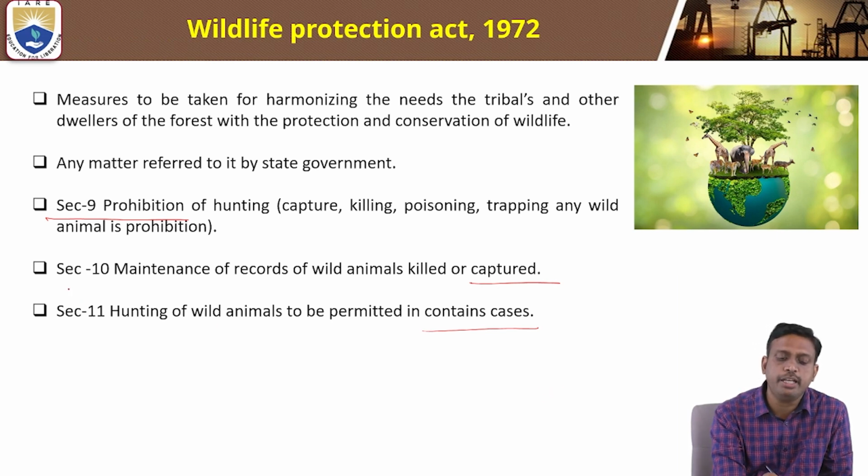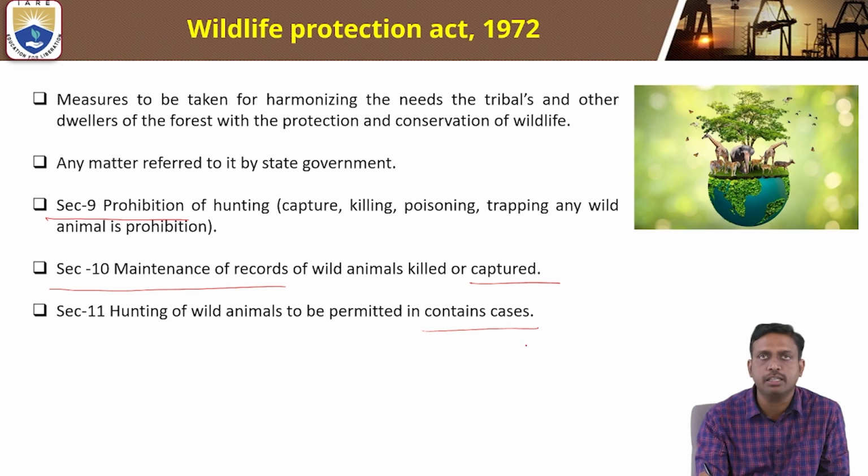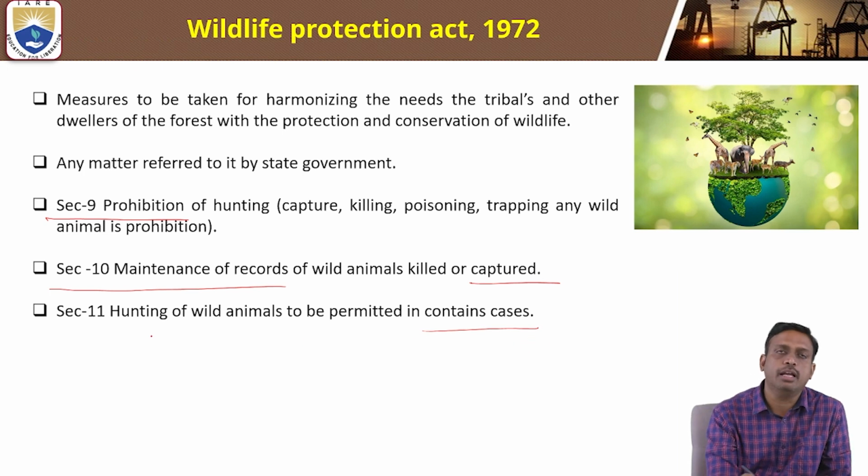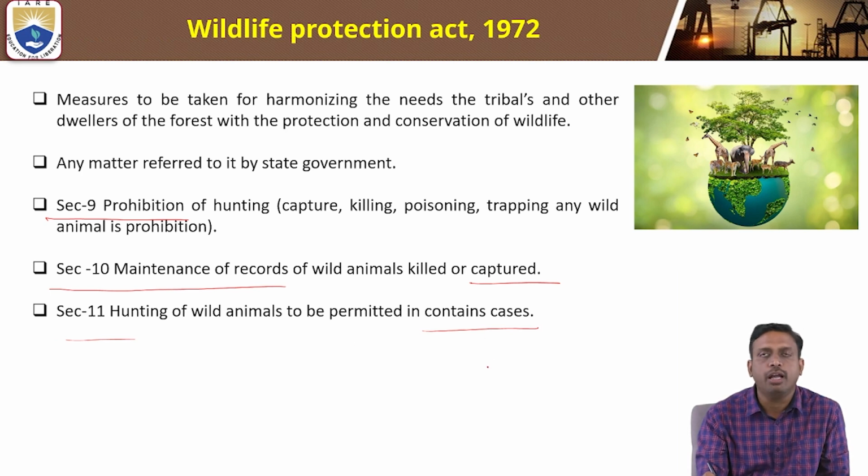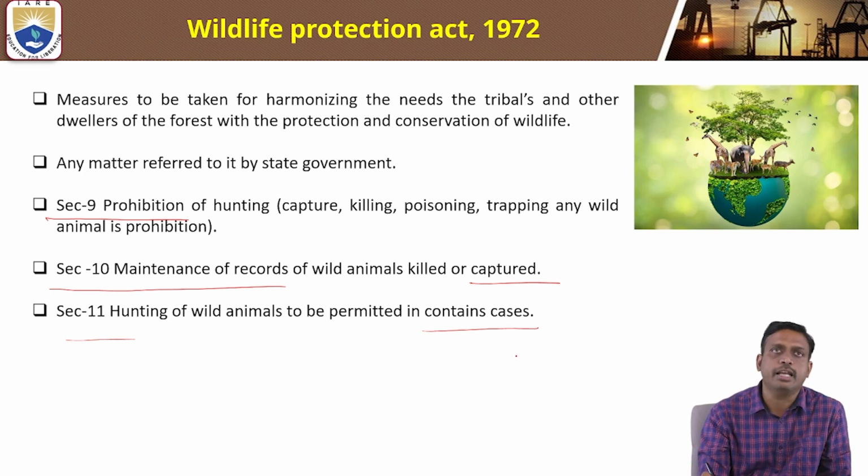Section 10 is the maintenance of records of wild animals killed or captured. Section 11 is hunting of wild animals to be permitted in certain cases. There are some sections given by the state government: Section 9, Section 10, Section 11.